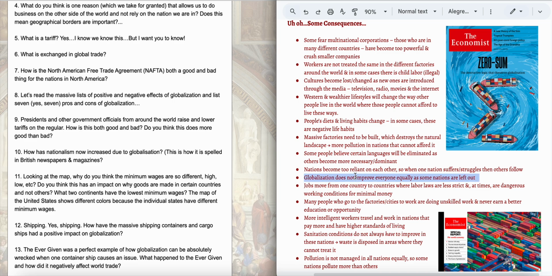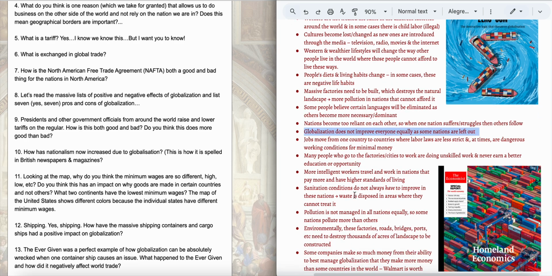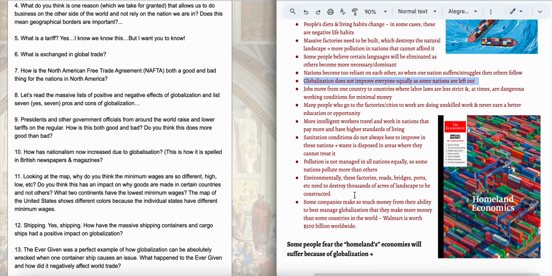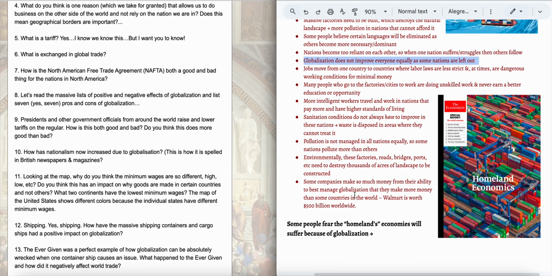Also, globalization doesn't help every country. Some countries, they just aren't affected by it. They don't have the ability to build those factories. They don't have the access to cheaper goods. They don't have the ability to create industry in these countries, or they don't have resources to export. So it doesn't really help. And so, again, we've looked at all of these things, these negatives, know 5 of these, okay?